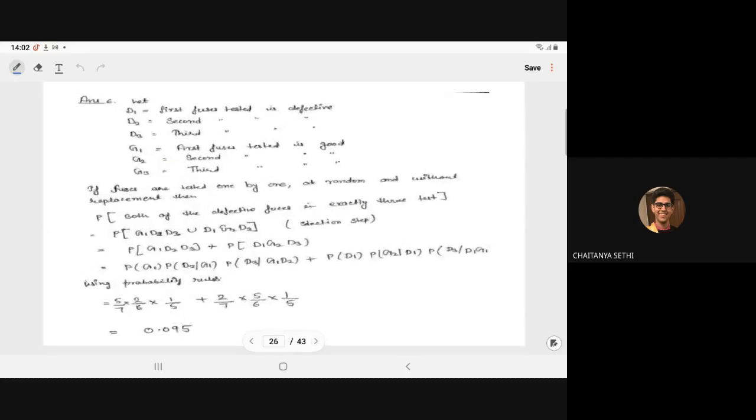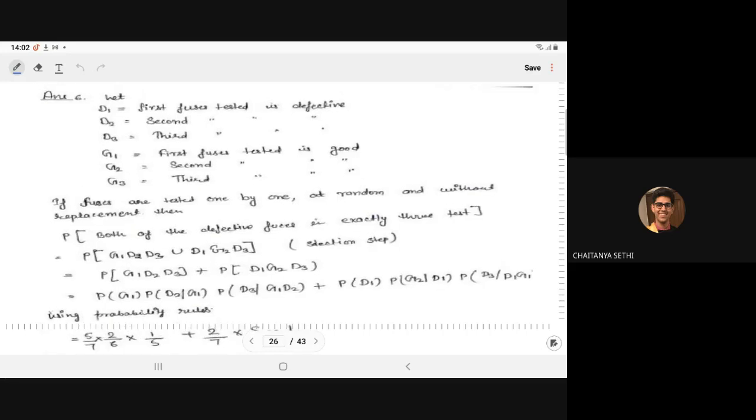Whenever we do a question, we have to define clearly what the events are. So, let us define D1, D2, D3 to represent the events: first fuse tested is defective, second fuse tested is defective, and third fuse tested is defective, because we are doing it in three steps.